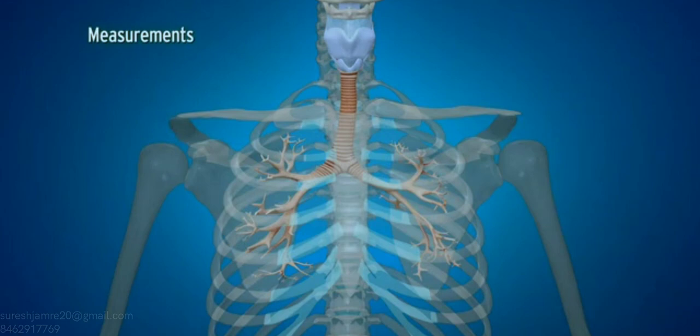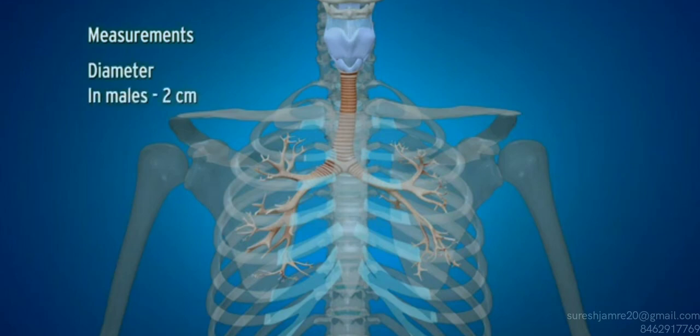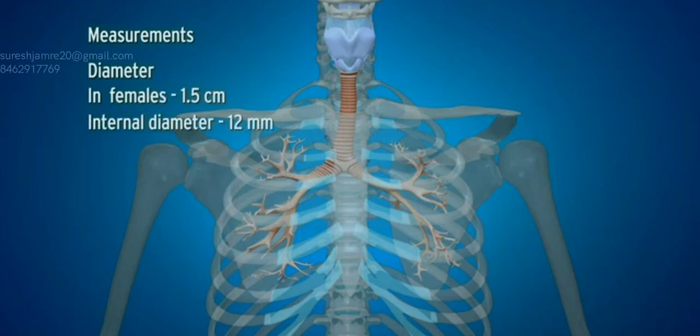Measurements: length 10 to 11 centimeters. External diameter in male 2 centimeters. In females 1.5 centimeters. The internal diameter is about 12 millimeters.